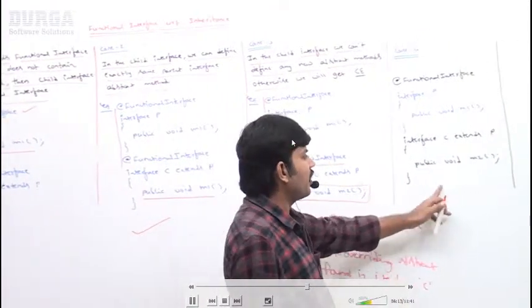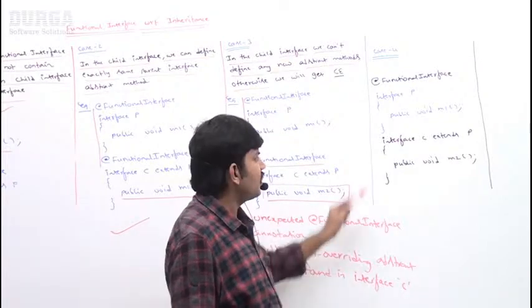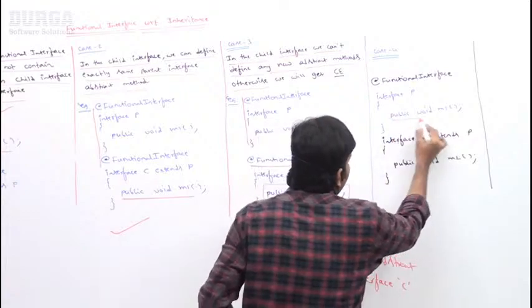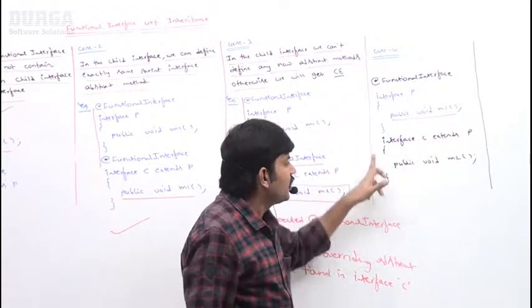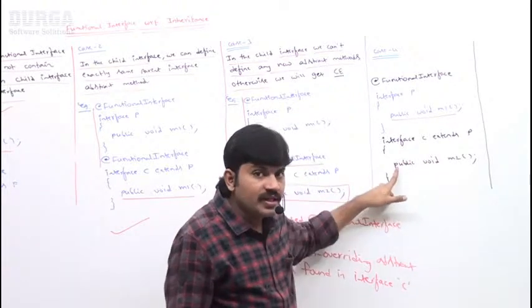Can you please observe very carefully, sir? Is it valid or not? Can you please cross check? @FunctionalInterface interface P { public void m1(); } Now I am taking interface C extends P { public void m2(); }. Is it valid or invalid?